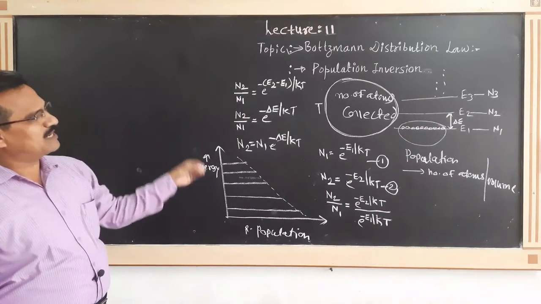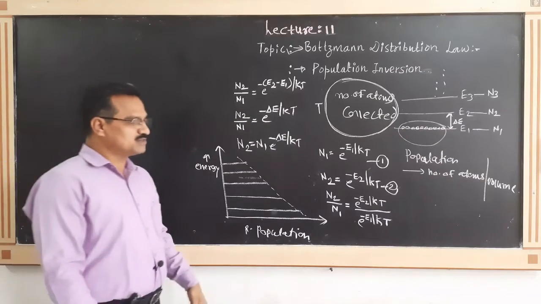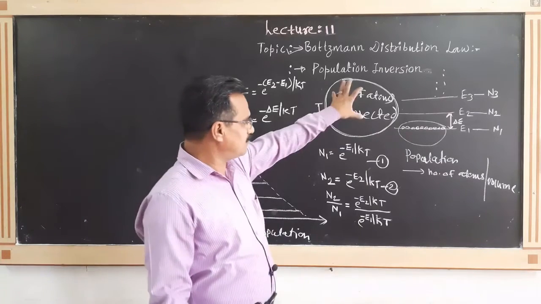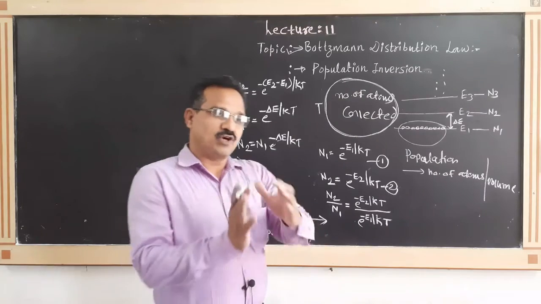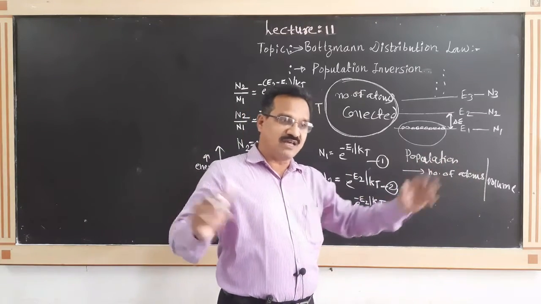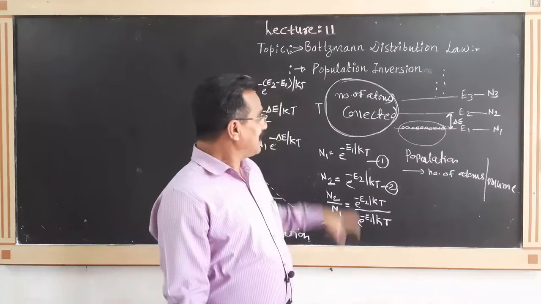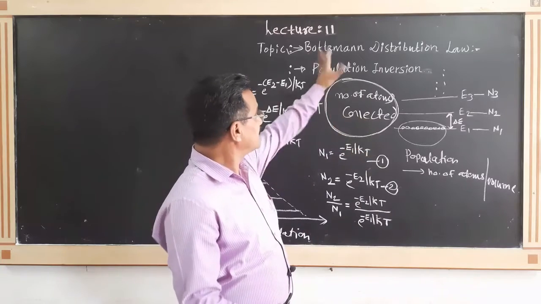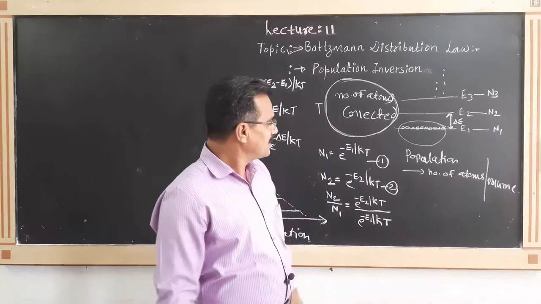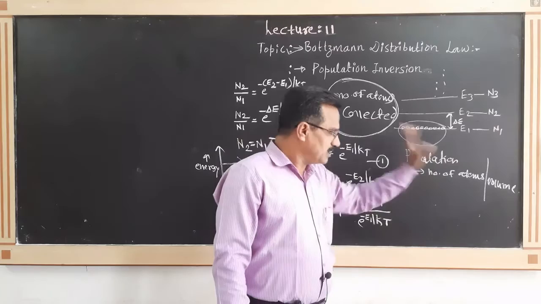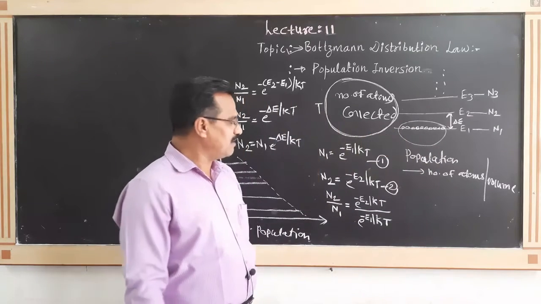This is actually the simple concept, that is the Boltzmann. Very simple concept. Number of atoms are distributed in different energy levels, E1, E2, E3. How they are distributed is given by the Boltzmann distribution law. And what is meant by the population? Number of atoms per value.